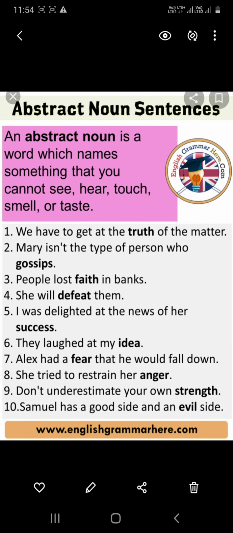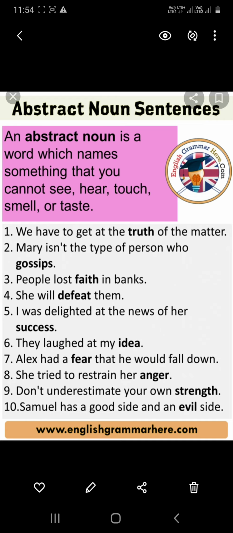We have next one as abstract nouns. Abstract nouns is a word which names something that you cannot see, hear, touch, feel, or taste, but accordingly you can feel them. For example, what I'm talking to you is a truth or not. Nobody can see it. So idea, what is there in my mind, nobody can see. Maybe the fear which is there in my mind. So all these are called abstract nouns.